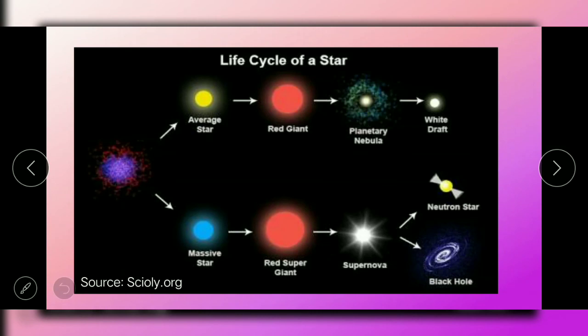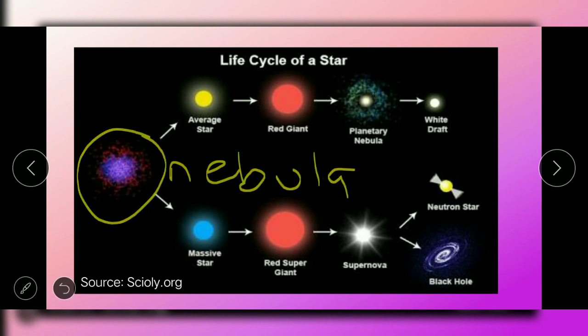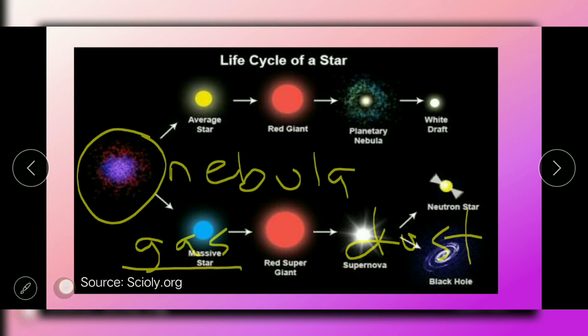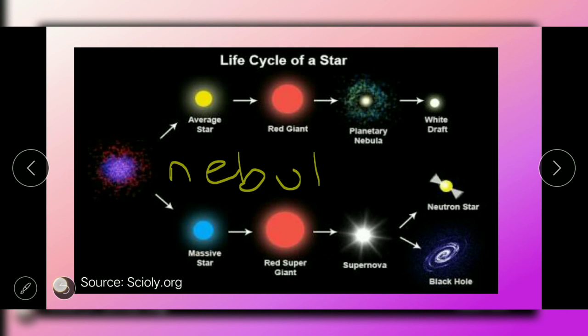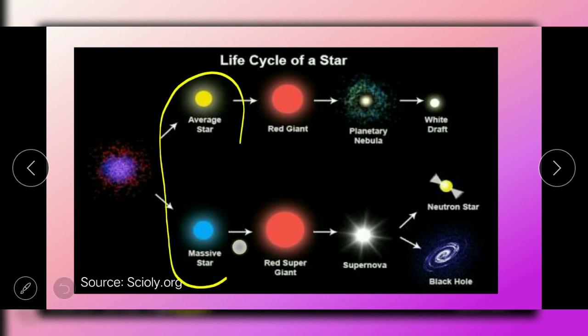Now let's take a look at the life cycle of a star. A star starts from a nebula. This nebula is a cloud made of gas and dust. Again, nebula is a cloud that is made of gas and dust. And this gas and dust contracts due to the gravity of a nebula and produces the main sequence stars.